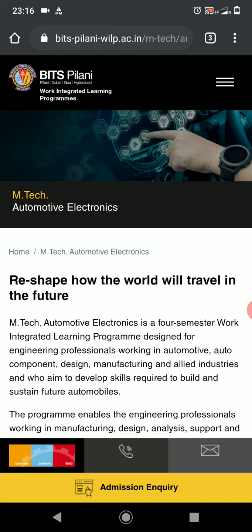When you're applying for the BITS Pilani WILP program, you need a few major documents like all your educational documents, the BITS application form, employer consent form and mentor consent form. If you want to know the eligibility to apply for this program or what the employer consent form is, please check the links of those videos in the description. In this video we're going to talk about the mentor consent form.